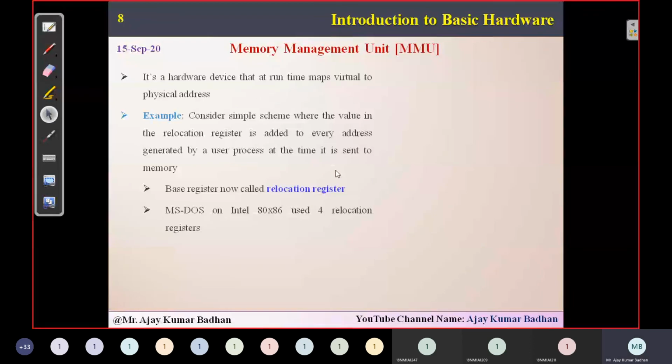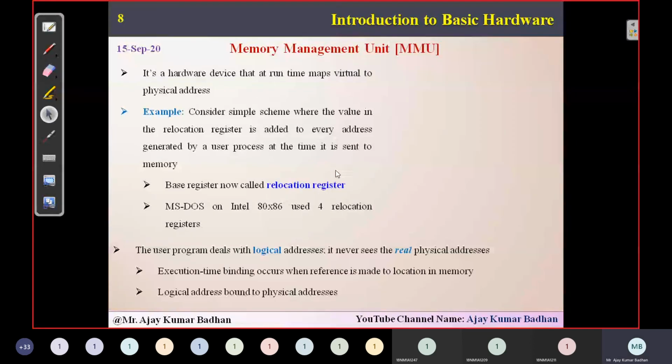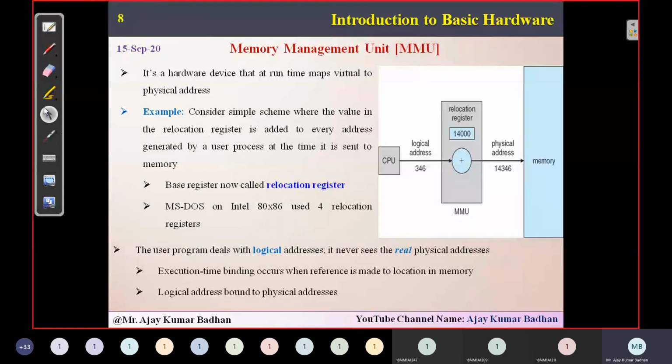So finally, we have the memory unit. What is the main purpose of the memory unit? It will allocate, or map, a logical address to a physical address. This is the diagram. Internally it works like the previous diagram.